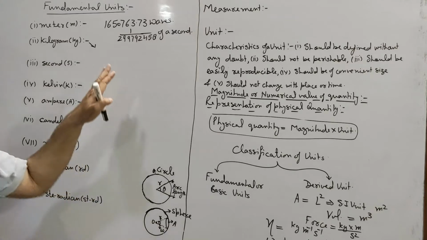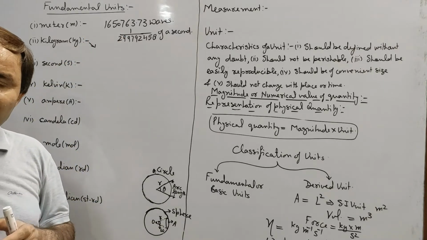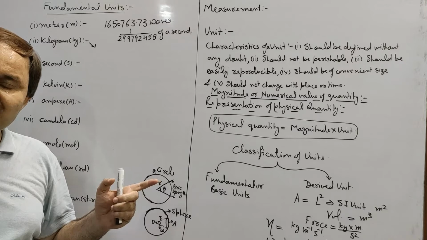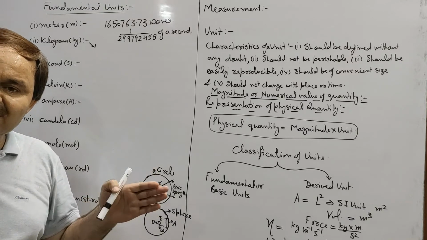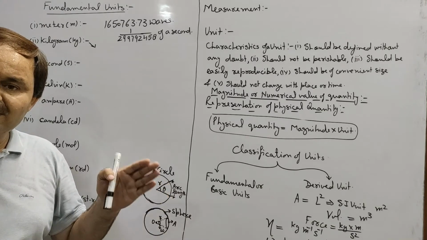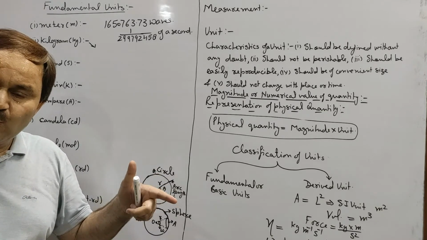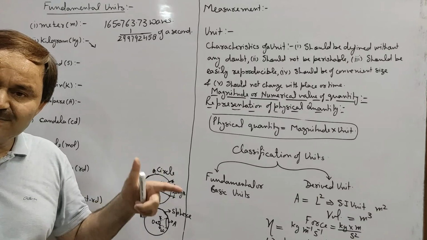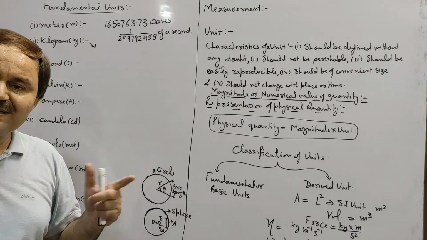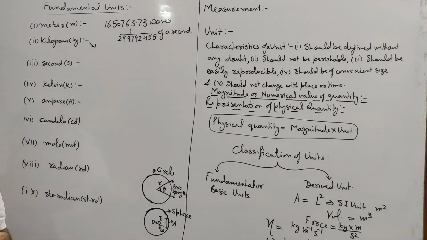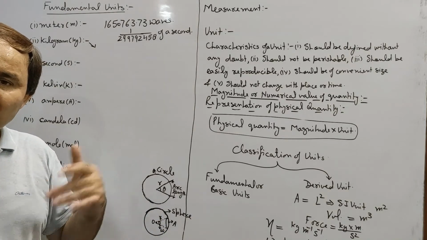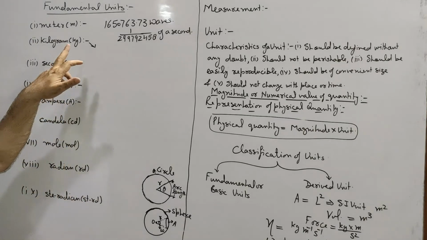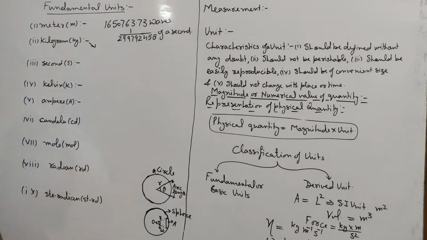In the same way, meter was also defined. It was said that in International Bureau of Weights and Measures there is placed a rod made up of platinum iridium alloy, and it bears 2 marks over it, and separation between these marks at 0 degree Celsius is considered to be 1 meter. But this type of definitions are discarded because this type of prototypes can be prepared at homes also. So what is the next definition of kilogram?